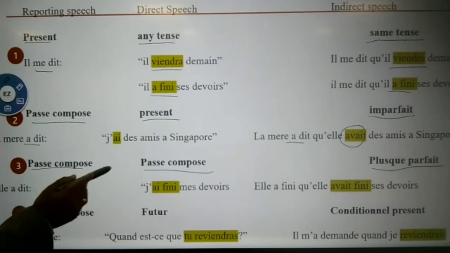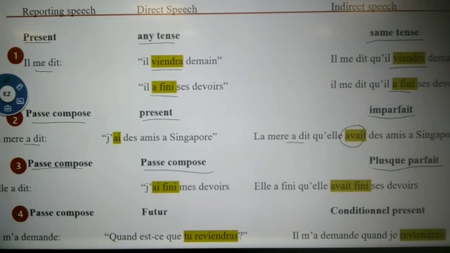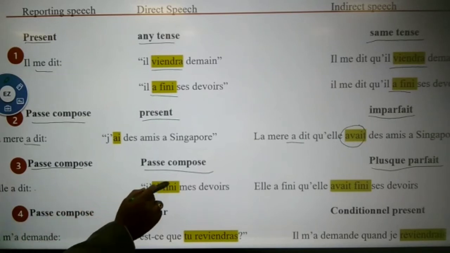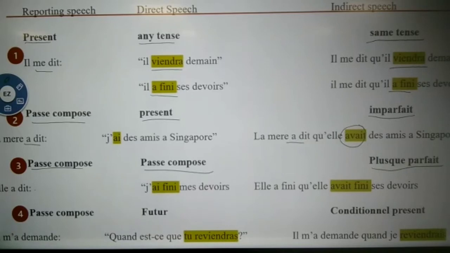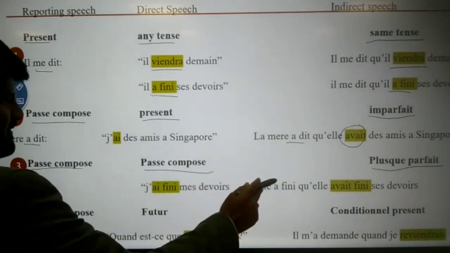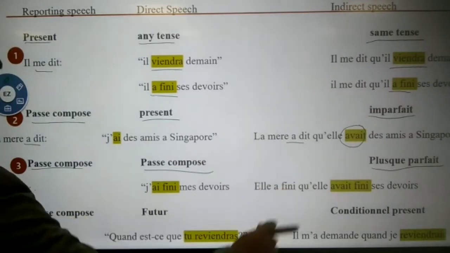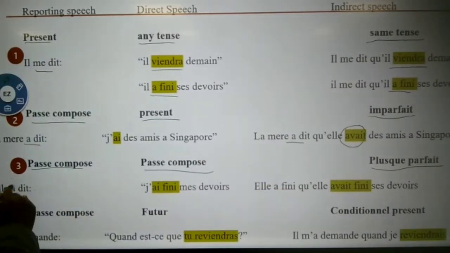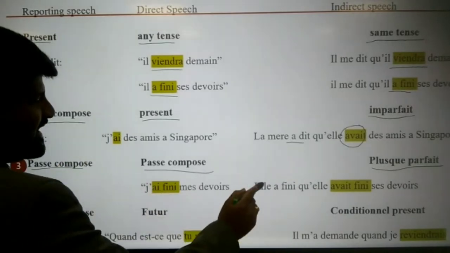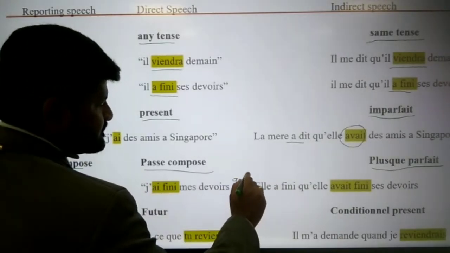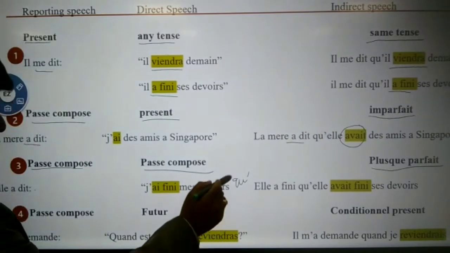When both are in passé composé, listen. Elle a dit, she said, J'ai fini mes devoirs. I have finished my homework. She said. Elle a dit, I didn't write because there is not enough space. Elle a dit qu'elle avait fini.